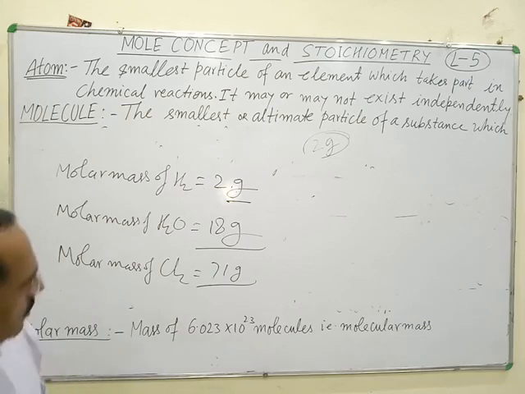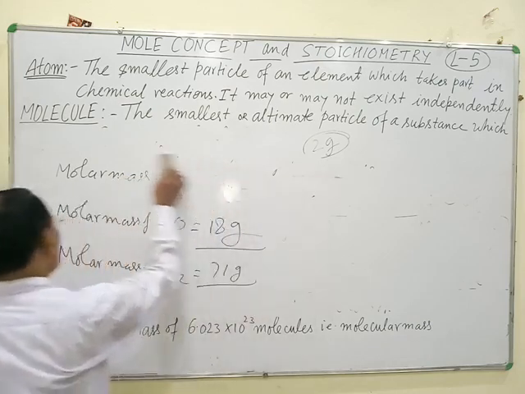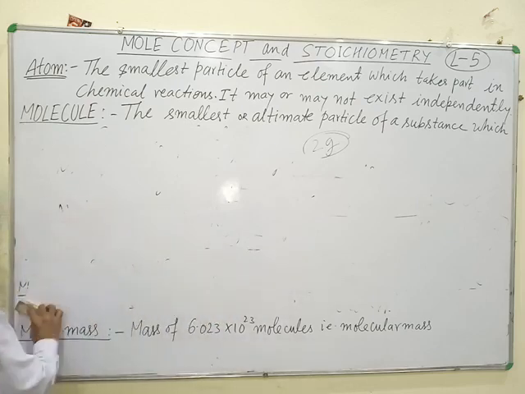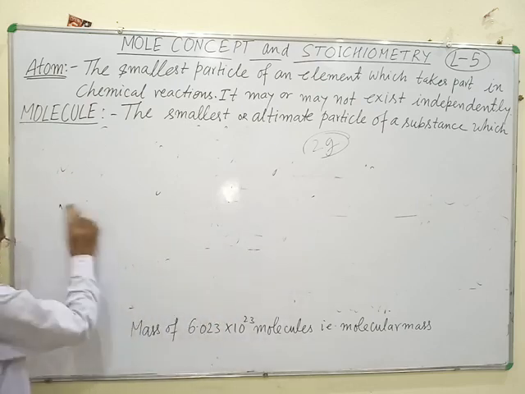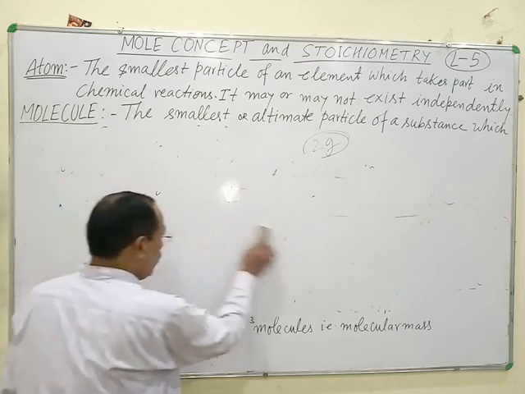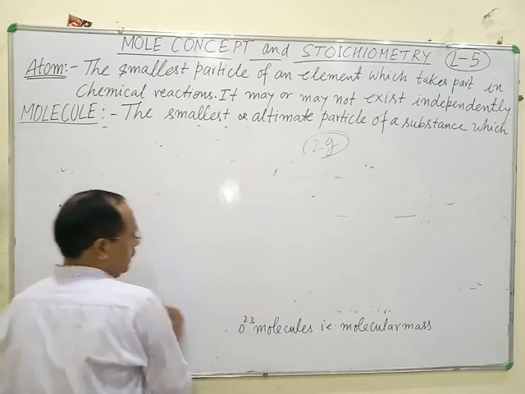Now the next term, which is a very important term, is the calculation of number of moles. How to calculate the number of moles of a substance?